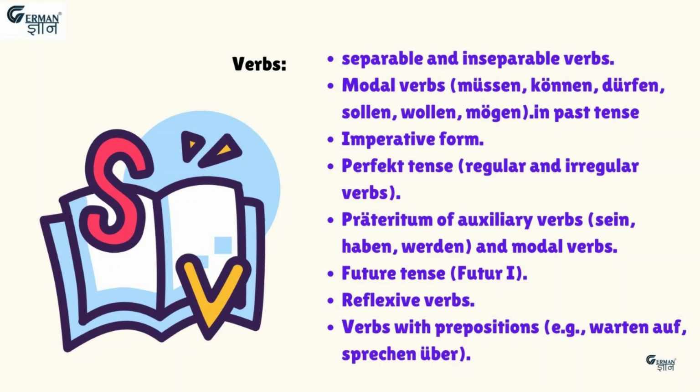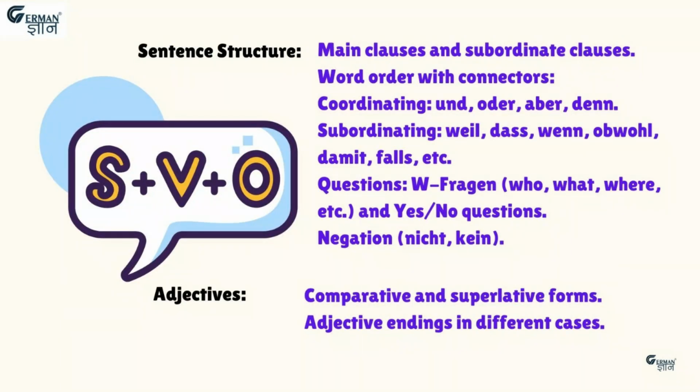Third is the imperative form of the verb, then the perfect tense of regular and irregular verbs, then Präteritum of auxiliary verbs, that is sein, haben, werden and modal verbs. Apart from this, we also learn future tense, which is Futur 1 in A2 level, then reflexive verbs and then verbs with fixed prepositions. In A2 level, we have a different sentence structure, that is the sentence structure of subordinate clauses.